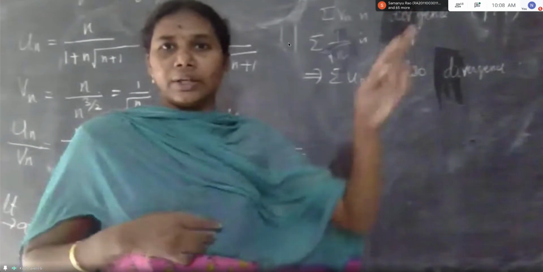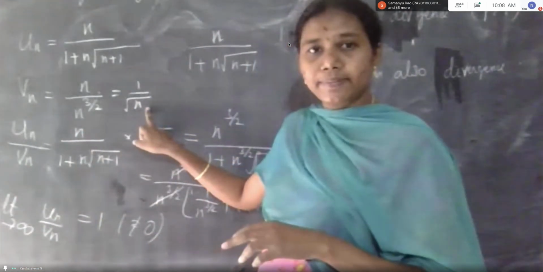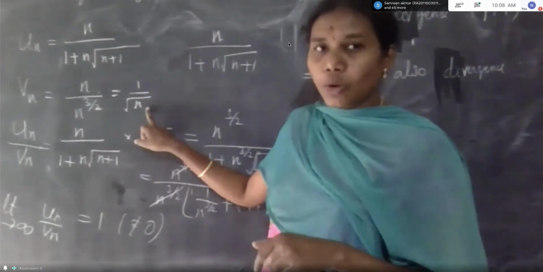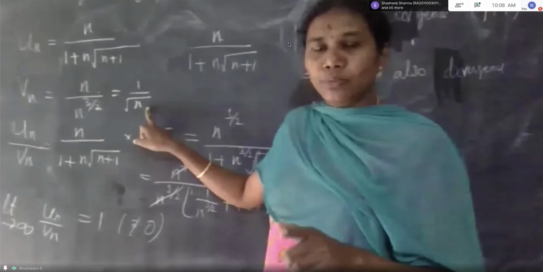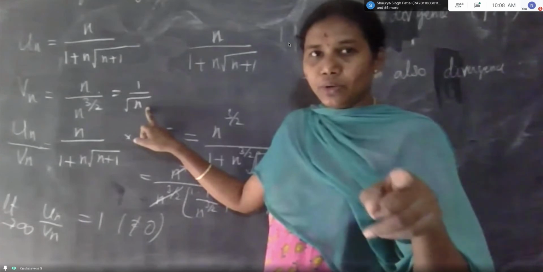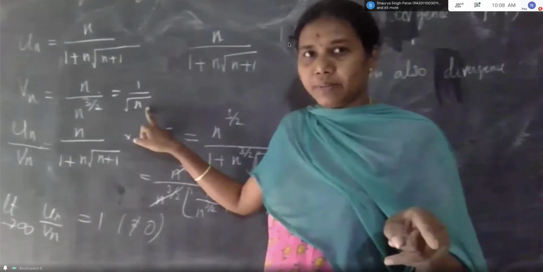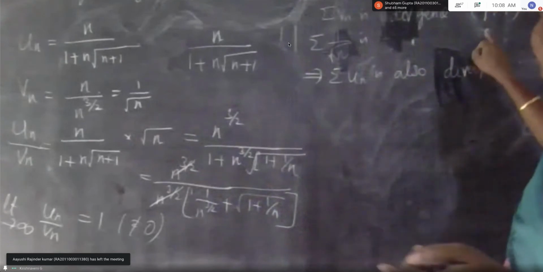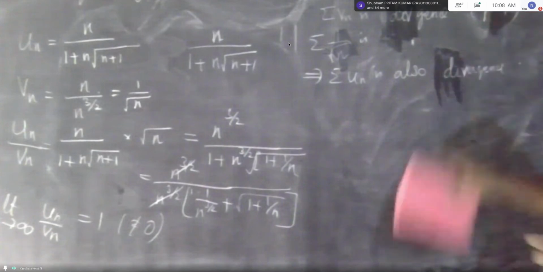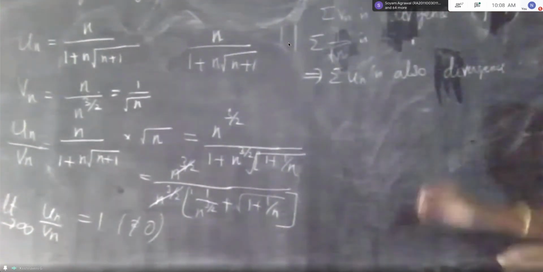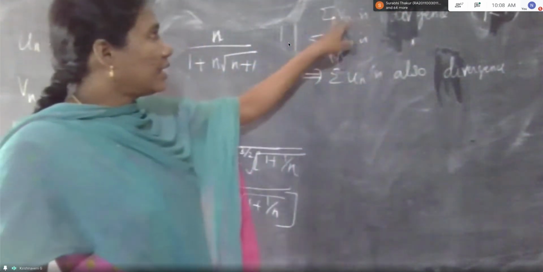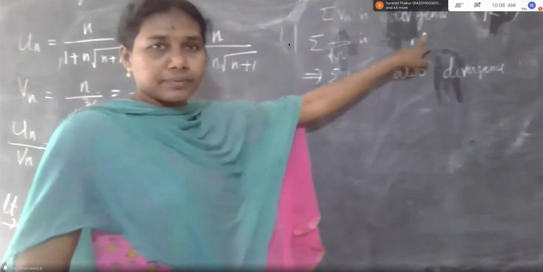According to that, what is the power of n here in Vn? n power minus 1 by 2, 1 by 2 in the denominator. 1 by 2 means less than 1. Less than or equal to 1 means divergence. Here less than 1, that's why we are saying that the summation Vn is divergence.